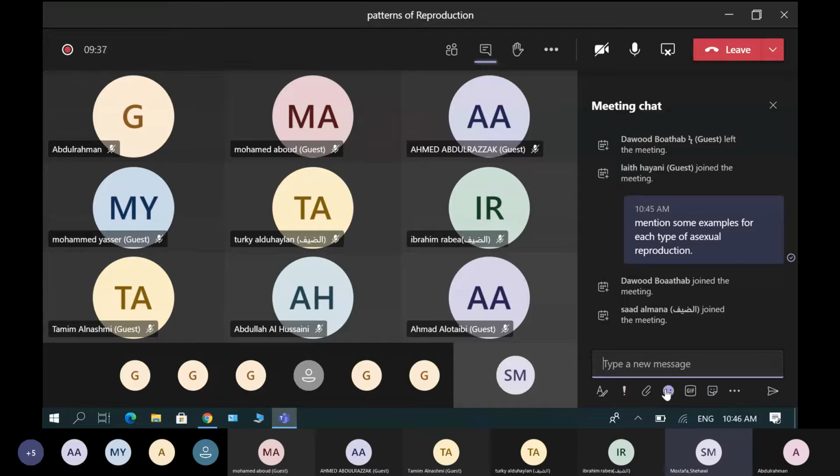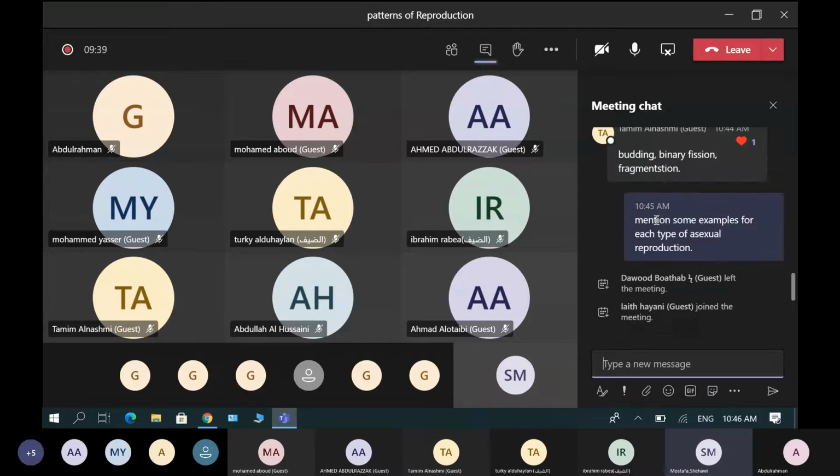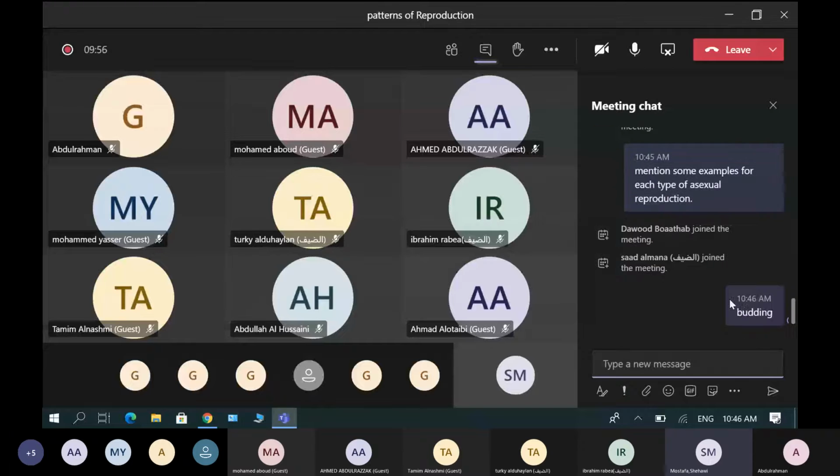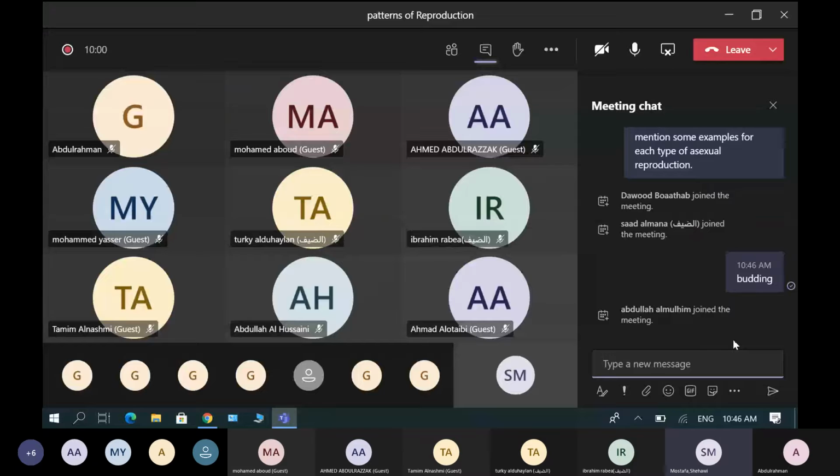Anybody would answer? What are examples of budding, guys? Some examples of budding. Some examples of binary fission. Some examples of fragmentation. We talked about this yesterday. Budding. What are examples of some organisms that reproduce by budding?